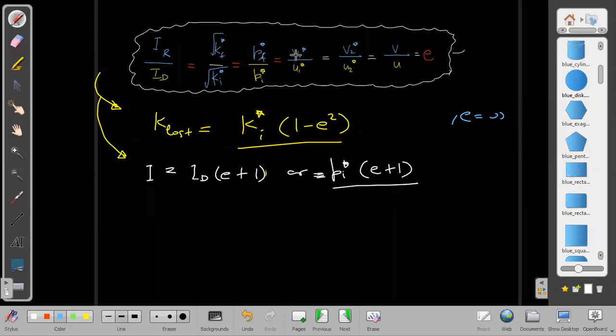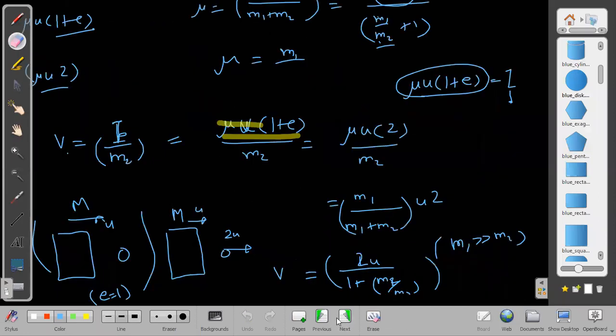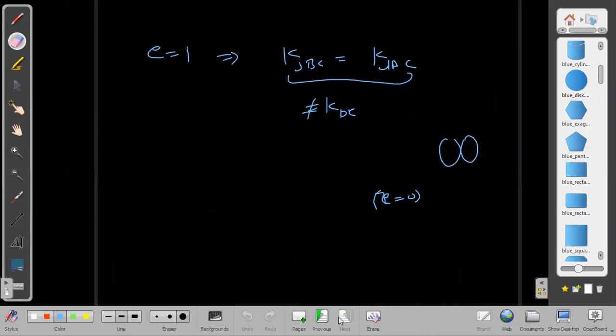Final momentum in the center of mass frame, final velocity of the second body in the center of mass frame, or relative velocity, and final kinetic energy in the center of mass frame. All these will become 0 when E is 0. Yesterday I told you, when E is 0. Someone asked that question, sir. E equals 0. Yes. So this is okay.